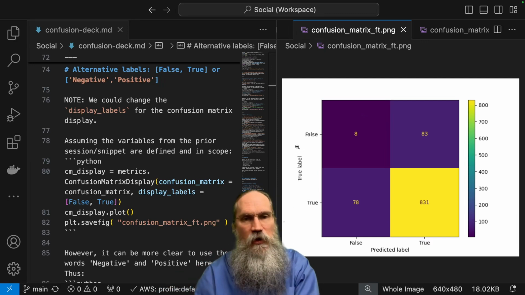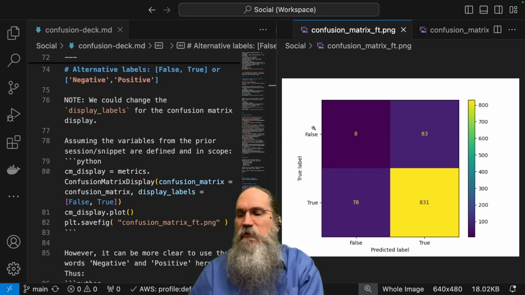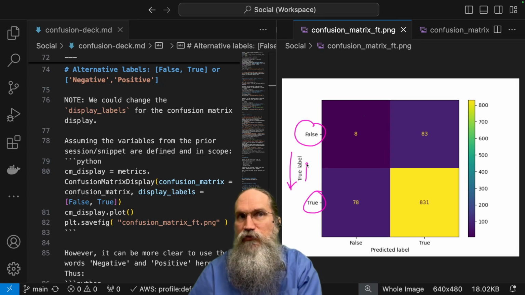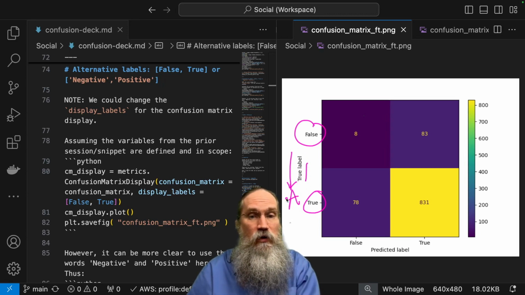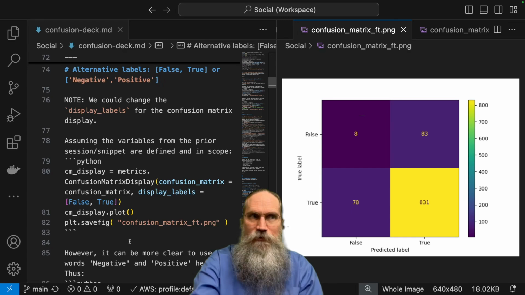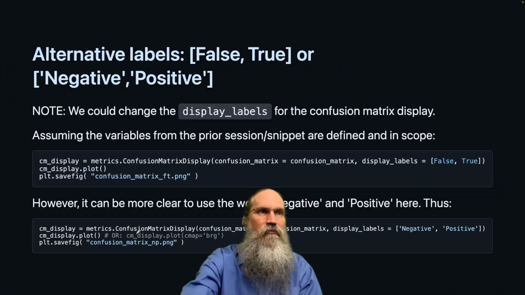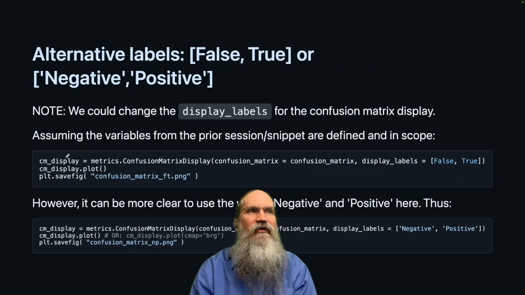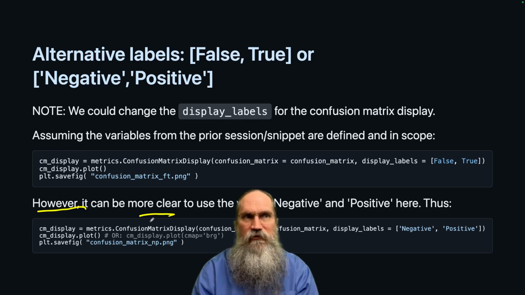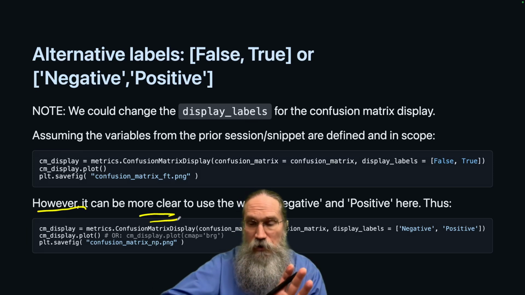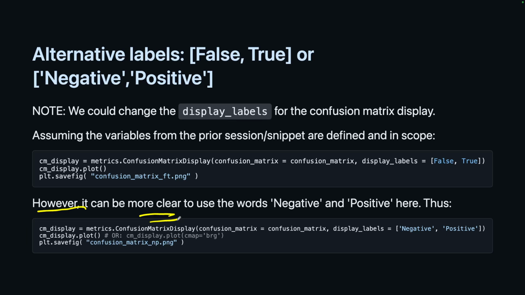So it looks like this, same kind of thing, but it has specifically false and true for what we call the true or actual label there. On the other axis here, we've predicted, and that's false and true here. However, and I have this in my notes over here, this could be confusing. So I've said here it can be more clear if we use the words negative and positive.